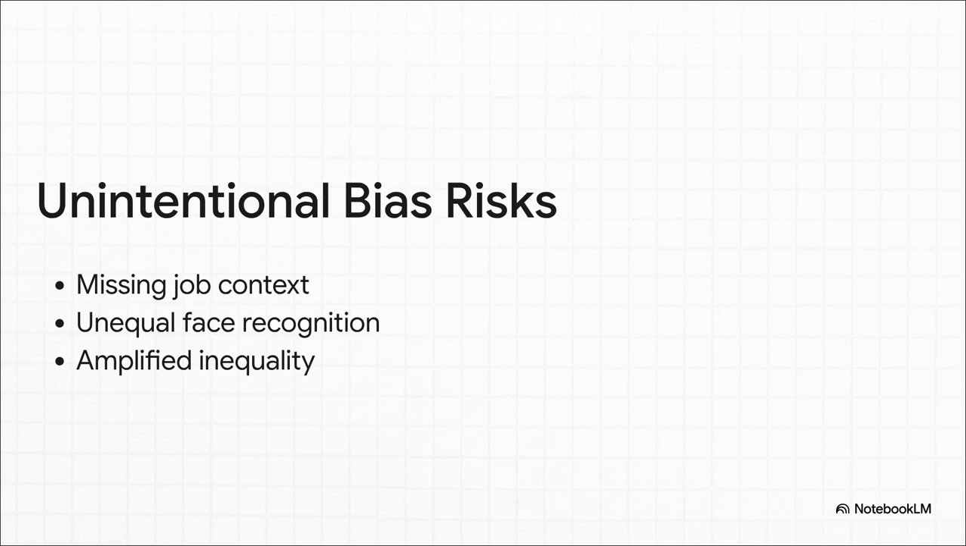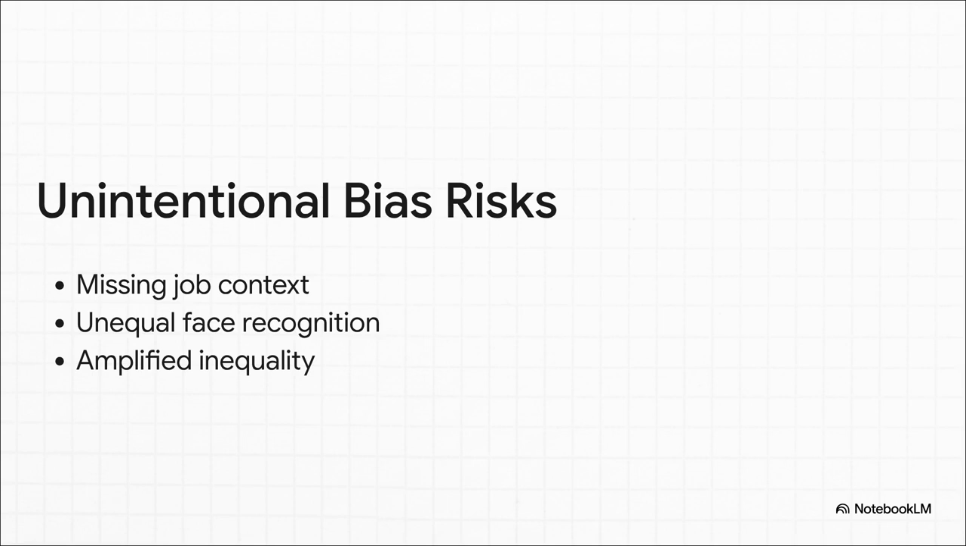While engineers rarely ever intend to create prejudiced algorithms, the risks of unintentional bias are huge. Our sources show that AI can inadvertently discriminate, for example, against women in job screening algorithms if the system misses human context, like maternity leave, and just penalizes the gap in employment.